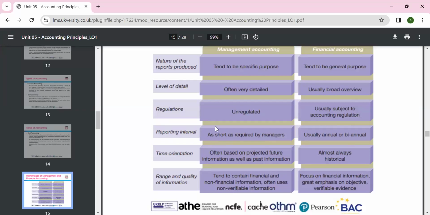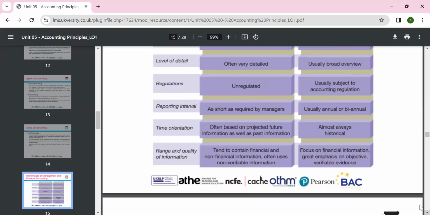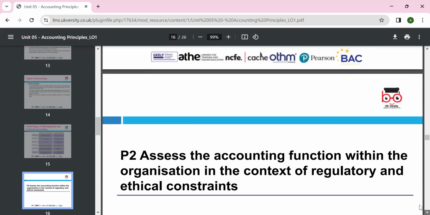Reporting interval: we do it whenever we want in management, but normally annually or biannually, six months or yearly, we prepare reports for the business. Time orientation: often as you want, but almost historical figures. The range of qualities of information tends to contain financial and non-financial, but in financial accounting, there is more emphasis on the objective of the financial statement.